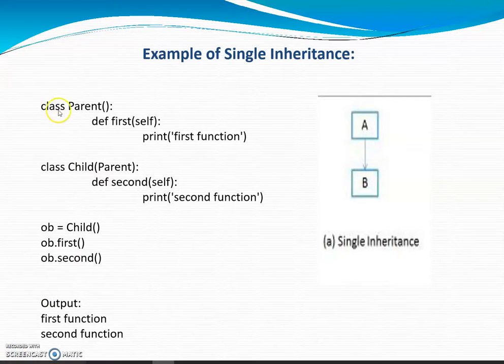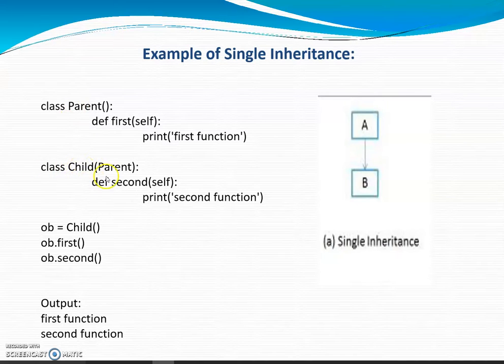Here I have created a class parent, and in that class I have declared one instance method, def first in brackets self, and I just use the print statement to print the first function message on the console. Next I have created the child class. This one is the base class, the parent class, and this one is the derived class, the child class.